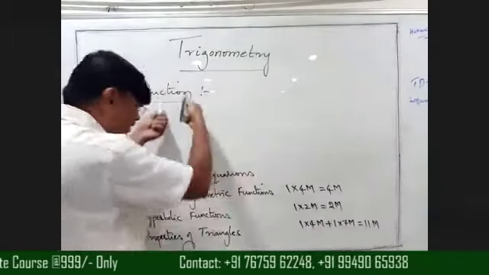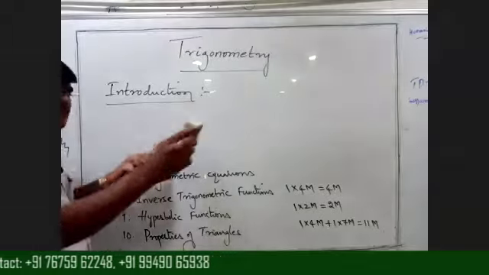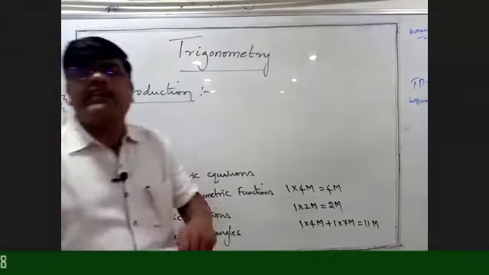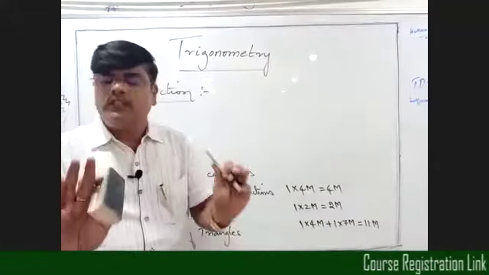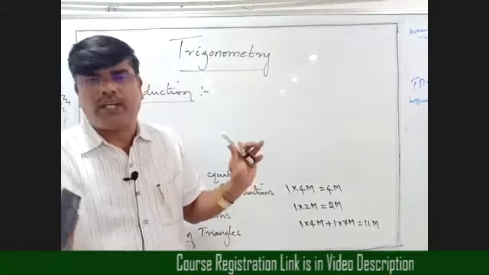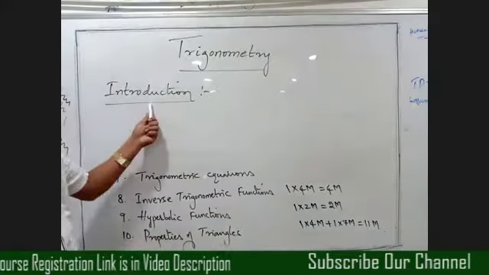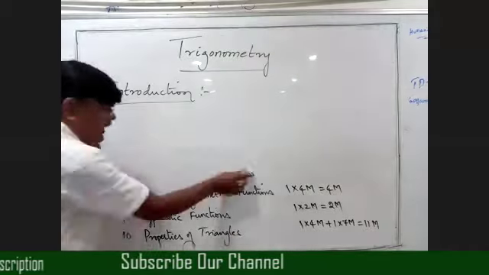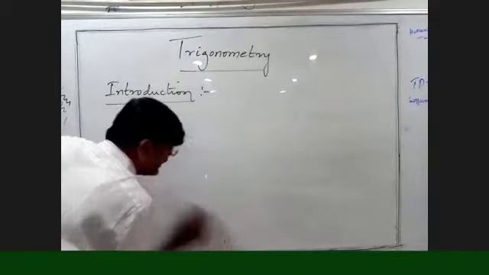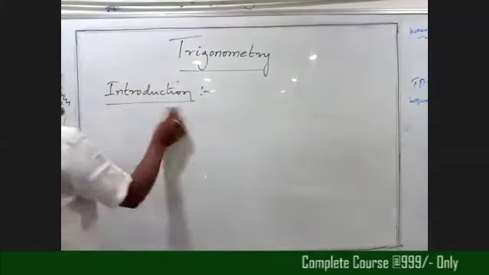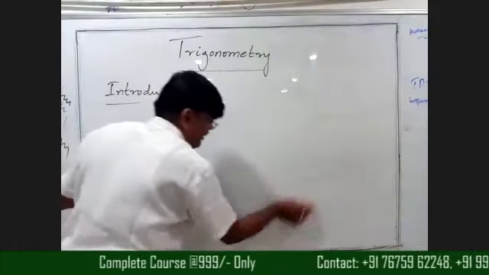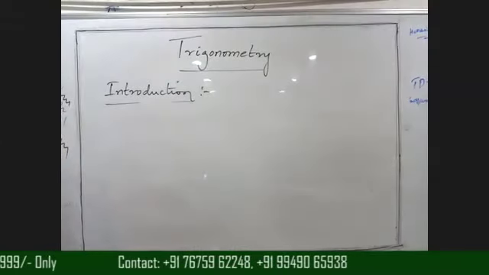From this introduction, we are not getting any questions in the annual examination, beta. But to know what is trigonometry, that's why I am giving the introduction. Okay, remember? So right now, writing introduction. I will just introduce this topic trigonometry.